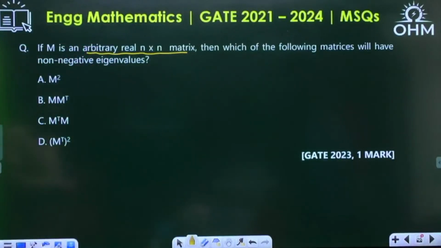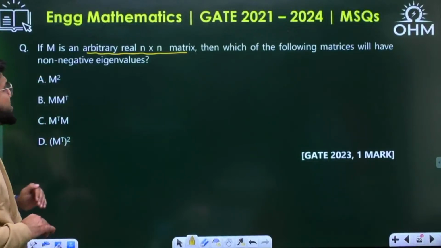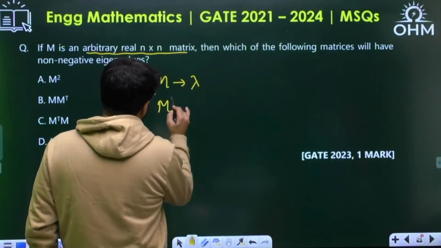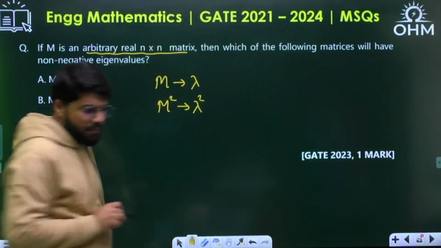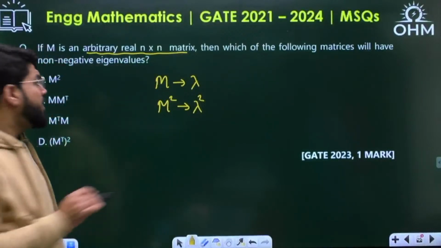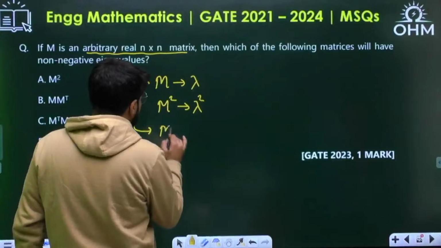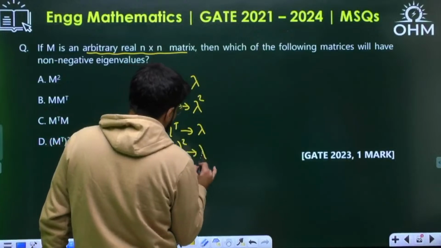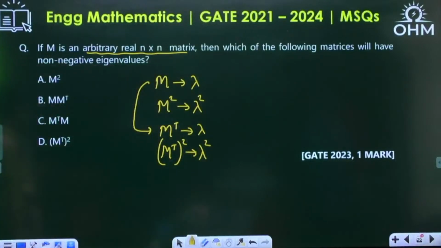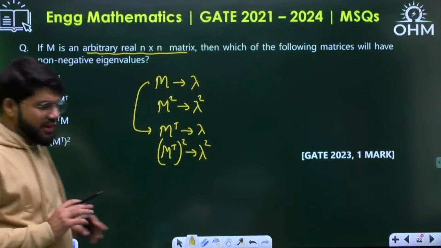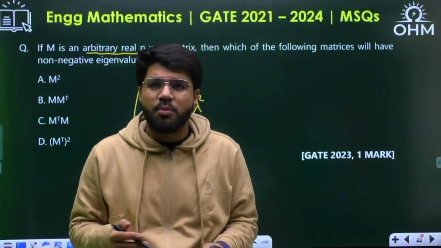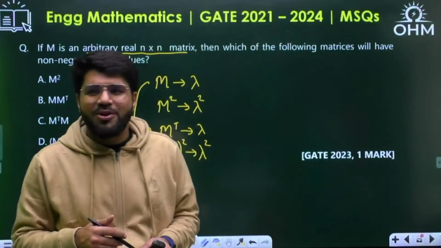Okay, first talk about M square and M transpose square. This is easy. See, if M has the eigenvalue lambda, what is the eigenvalue of M square? Just now we learned that it is going to be lambda square, correct? And if M has the eigenvalue lambda, M transpose also has the eigenvalue lambda. So M transpose square eigenvalue will be lambda square. Now, will M square and M transpose whole square have positive eigenvalue? Lambda square, normally we think, square is always positive for a real number.